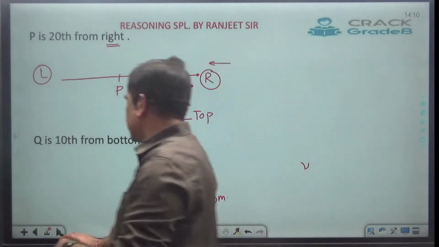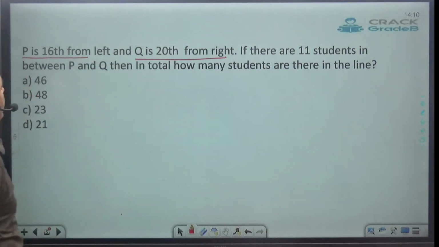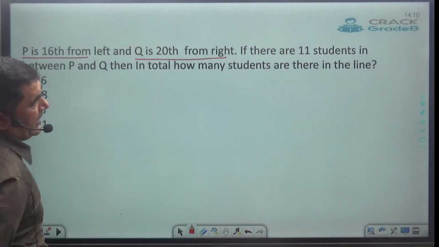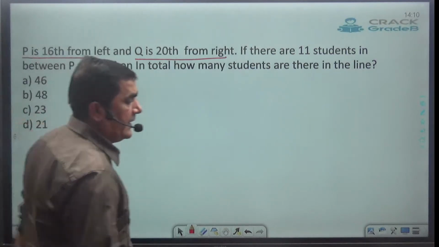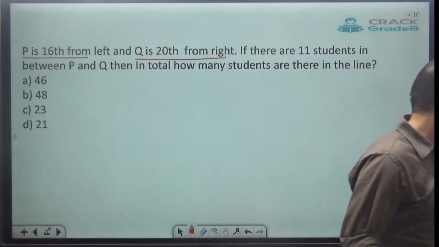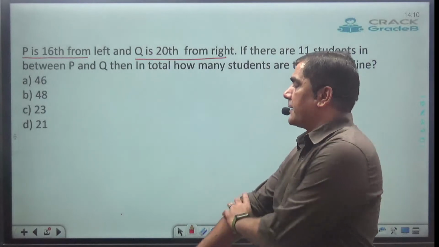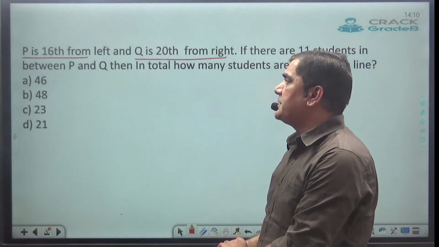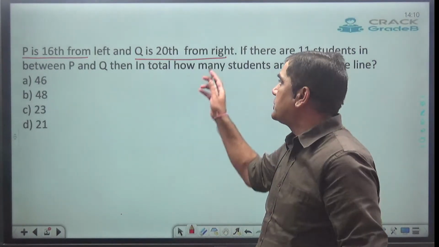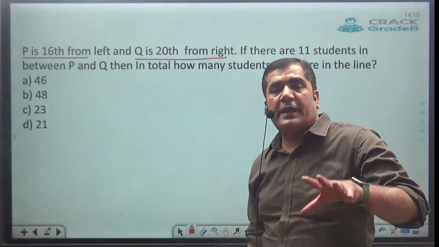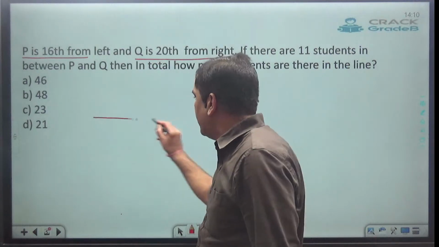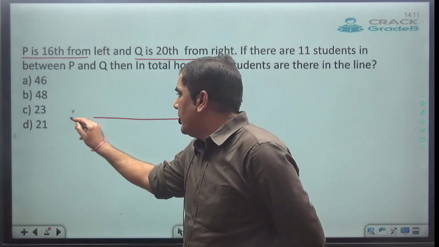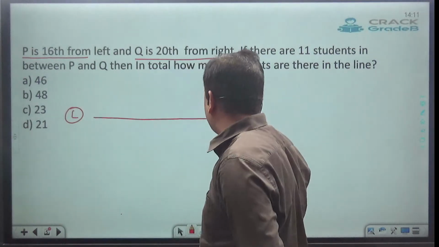Okay, now let's start with this one. See here they are saying P is 16 from left and Q is 20th from right. If there are 11 students in between P and Q, then in total how many students are there in the line? Now let's start. In this one they are using two words, left and right. Left and right means we always arrange them horizontally. This is going to be left and this is going to be right.